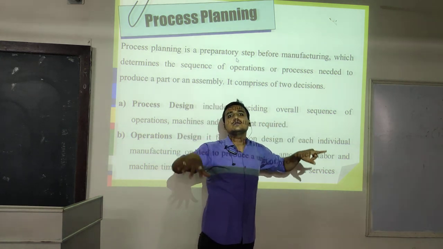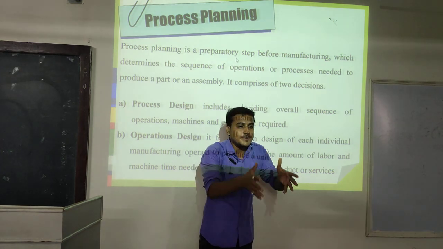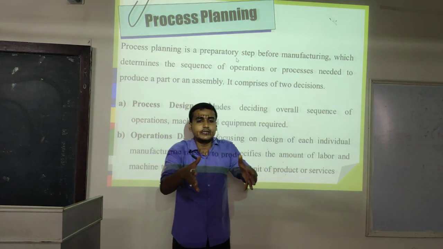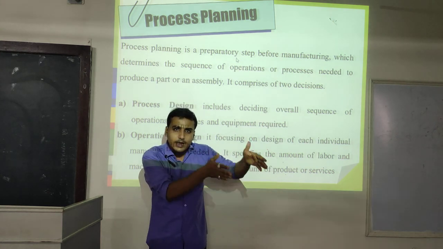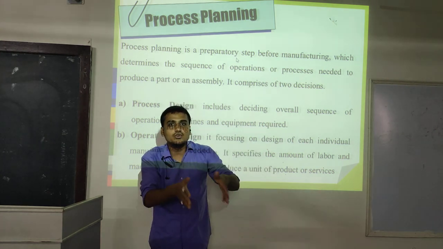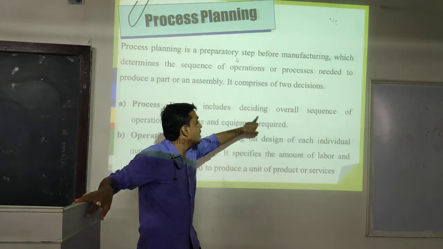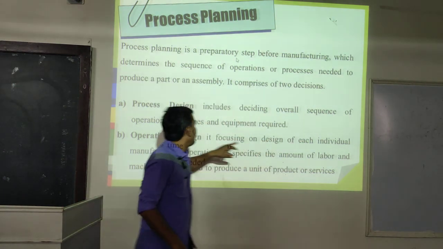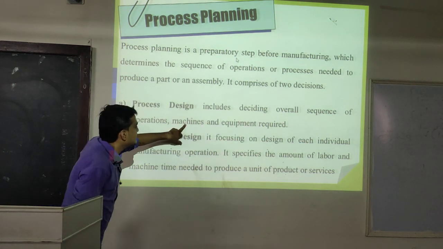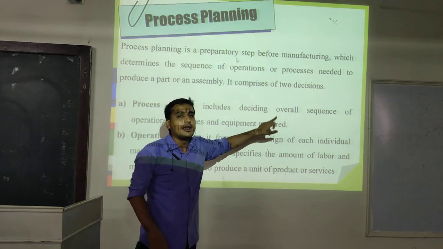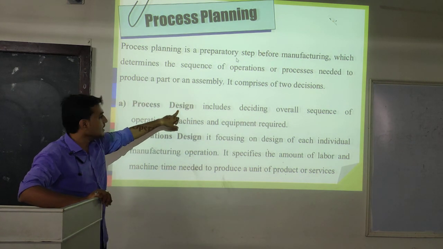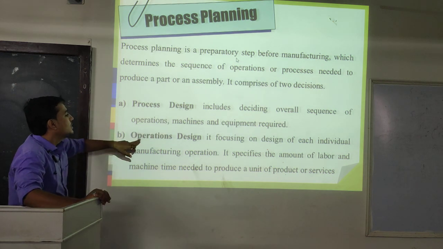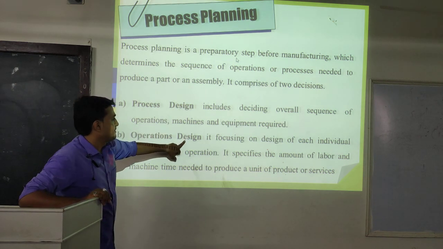Like overall we have decided these sequences. These types of material we require, these types of machine we require. This is the sequence. Machineries 1 first we add in a particular way, then 2, then 3, then 4. So overall sequences of the operations, machines and equipment required, it's called process design. Clear? Next is operation design.